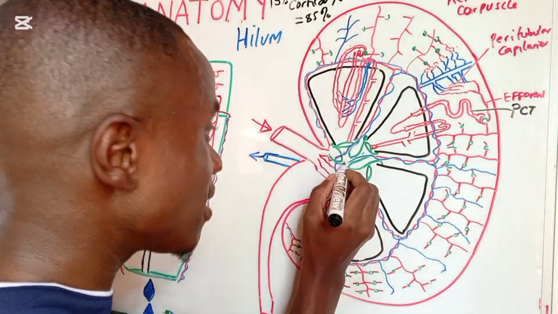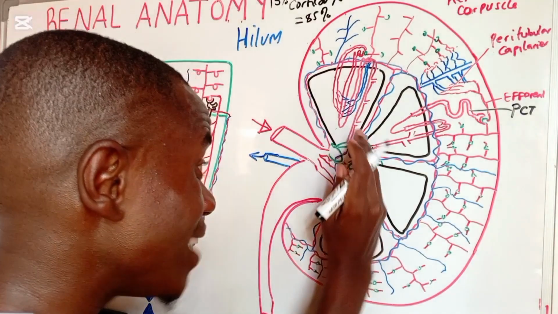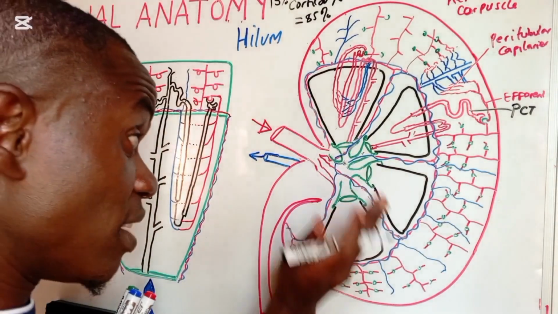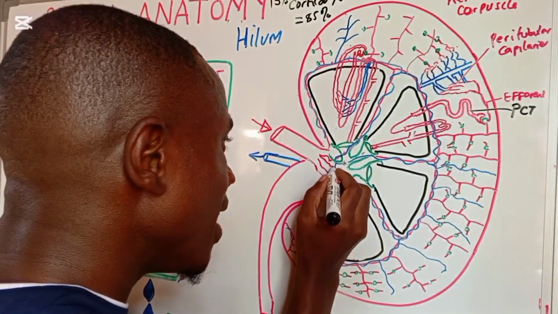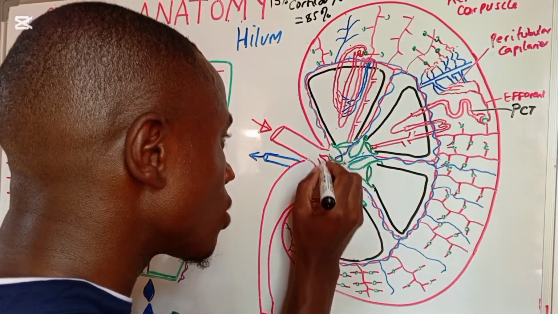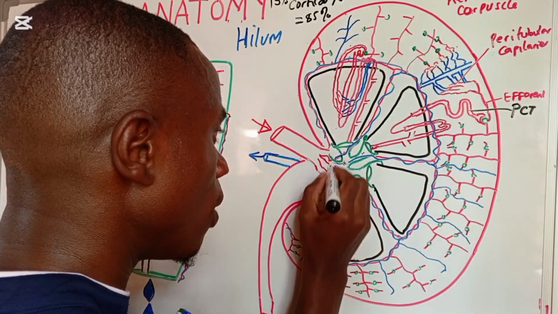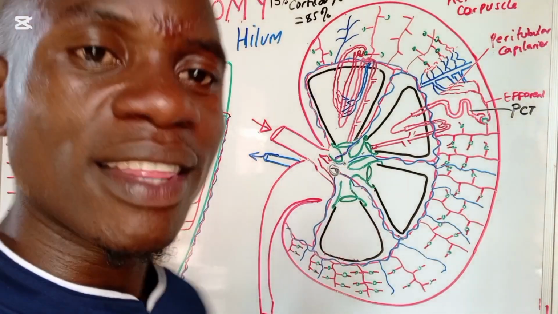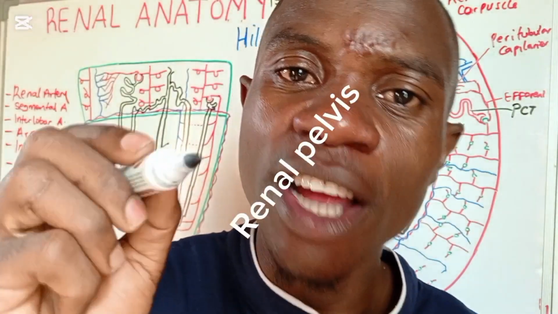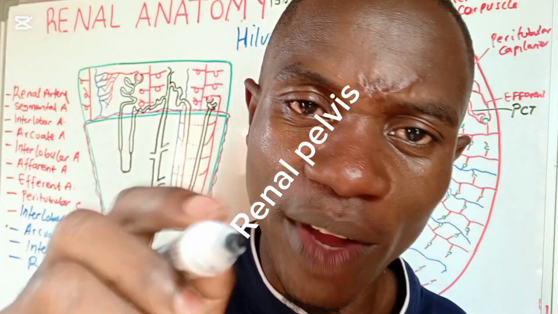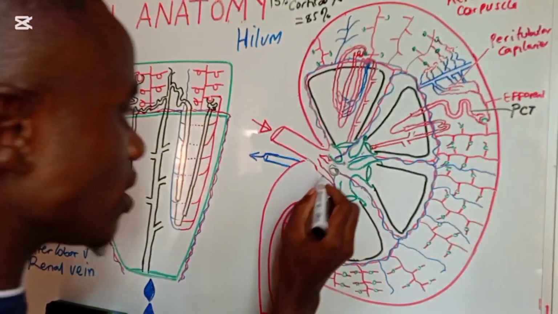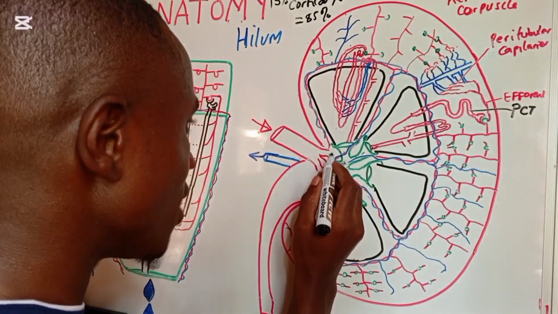So now it is this major calyx, different major calyx from different lobes or from different renal medulla, all going to be entering in this central-like structure around this point here. Okay, around this point here. They call this area the renal pelvis. And of course, the renal pelvis moves towards the hilum.